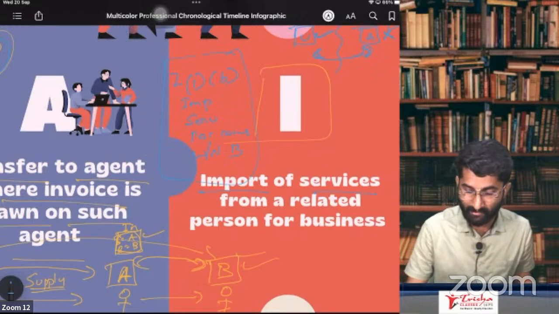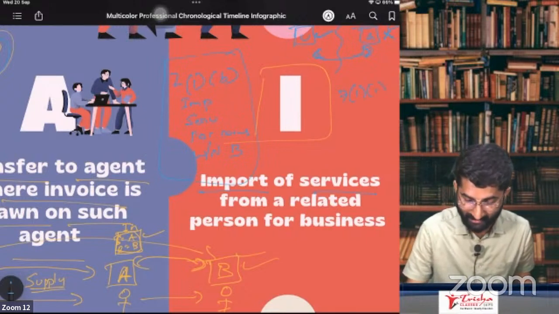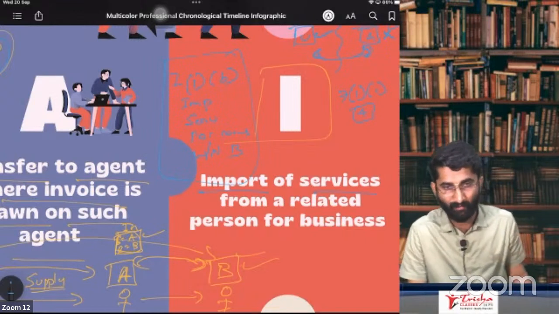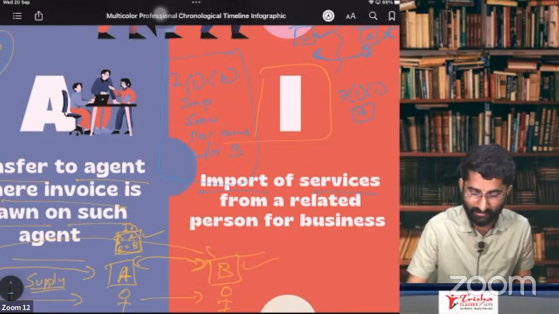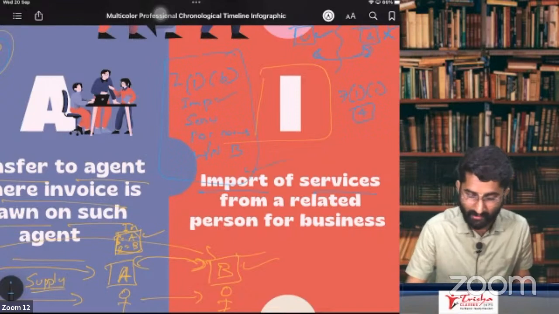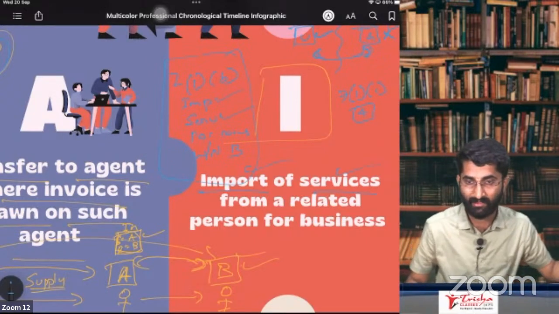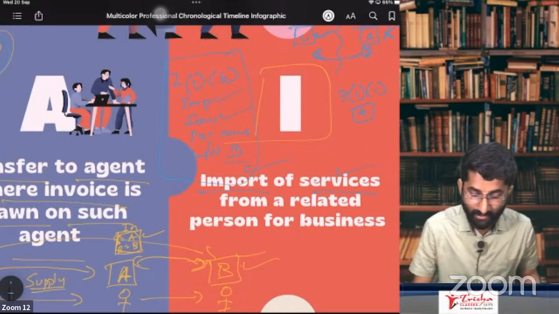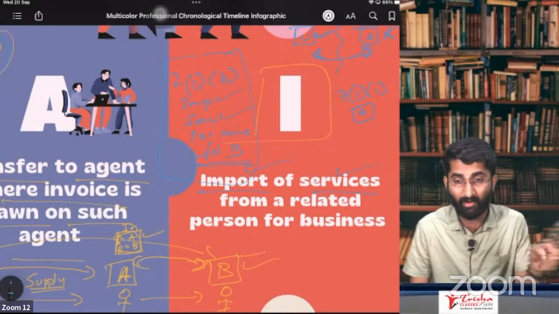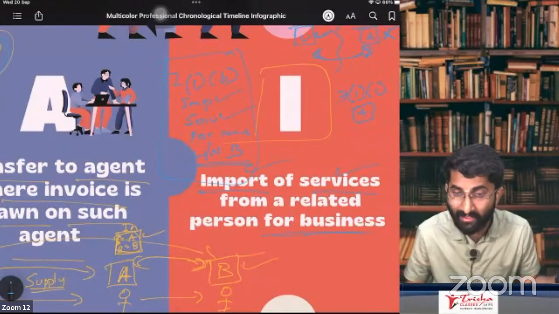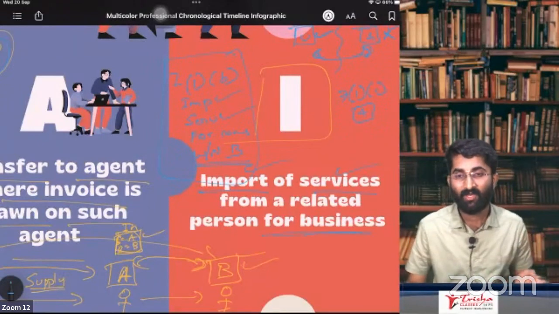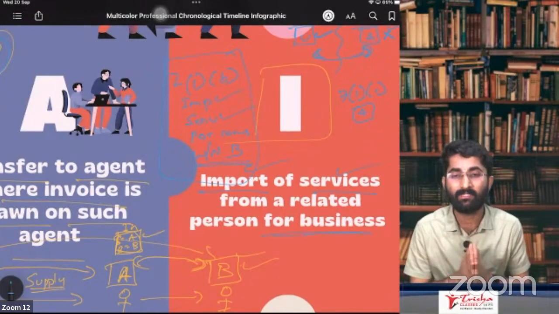What we are discussing here is section 7, subsection 1, clause C, Schedule 1, paragraph number 4, which says importation of service not for a consideration. There it was for consideration. Here it is not for a consideration. There, whether or not for the business, but here only for business. You have to take this service only for the business purpose.